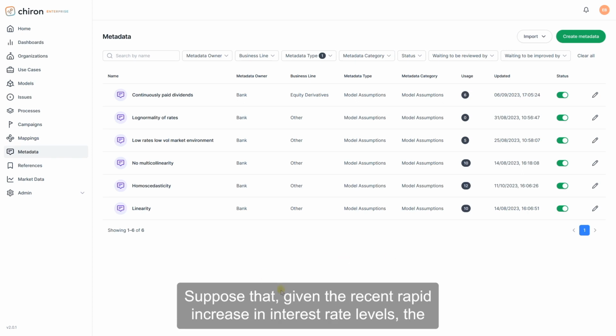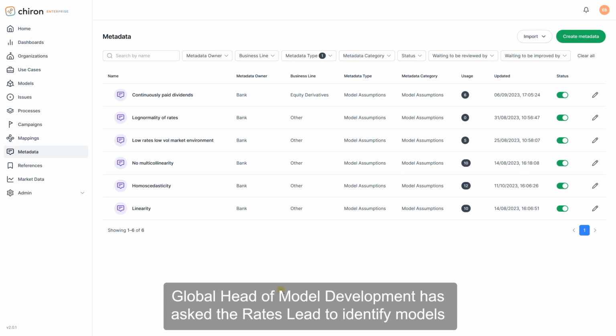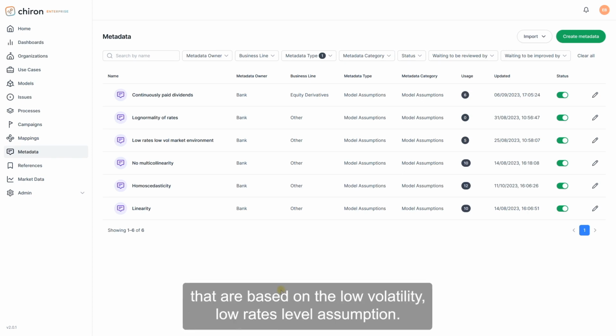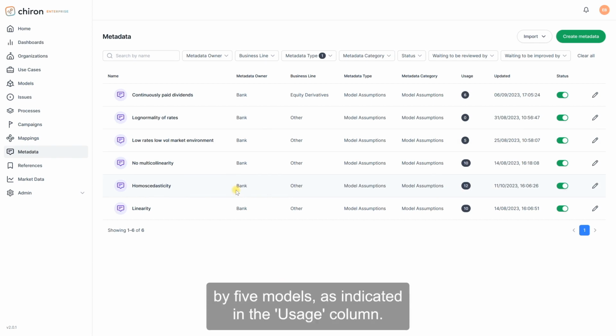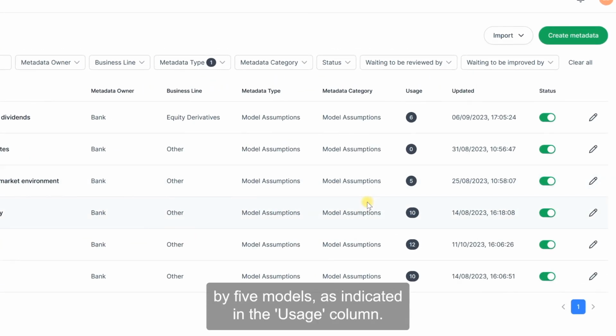Suppose that, given the recent rapid increase in interest rate levels, the global head of model development has asked the rates lead to identify models that are based on the low volatility, low rates level assumption. The head of rates can confirm that this assumption is shared by 5 models, as indicated in the usage column.